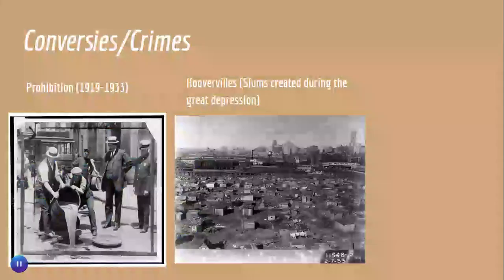And then we have some controversies and crimes. Again, Prohibition was still a thing until 1933, until the 21st Amendment was passed by FDR and the House of Representatives and the Senate. And also Hooverville. Hoovervilles were basically these slums that were created during the Great Depression because people lost their jobs and they had no money. So they ended up having to go to these poor places and live in these little shacks because they had no money. So it was that dire of a situation the economy was in.